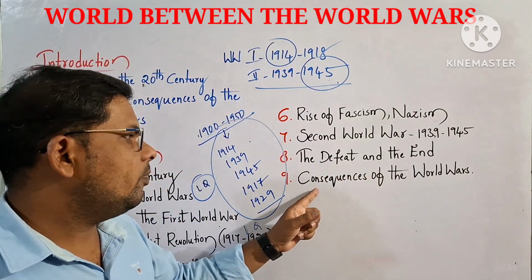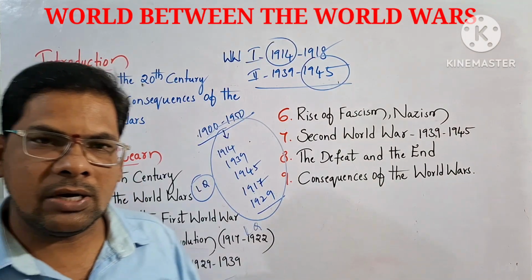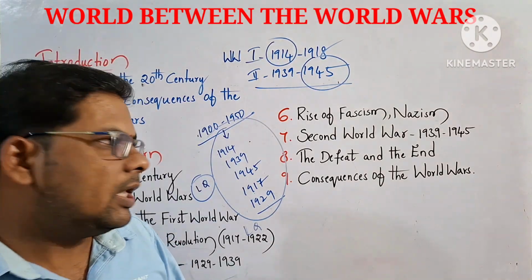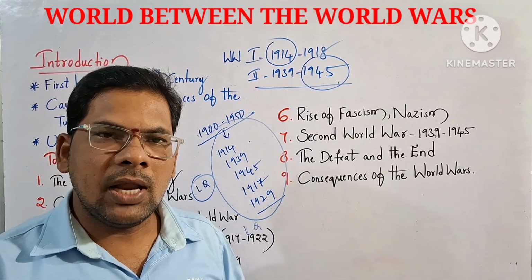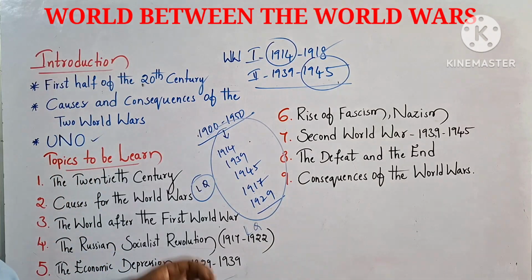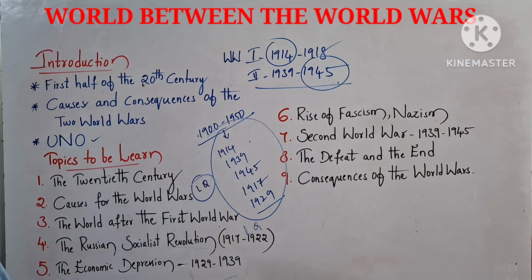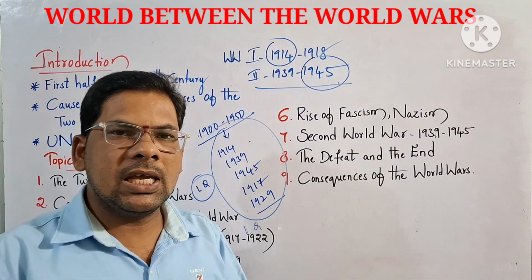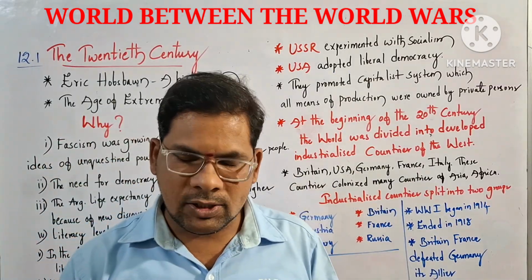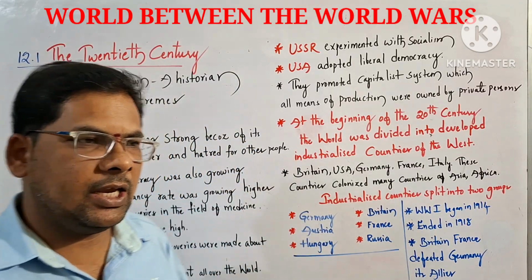And the last topic is consequences of the world wars. The result: is it a positive impact on the world or a negative impact on the world? That we have to discuss. So like this, our lesson, the first chapter in history, the 12th chapter in the textbook, gives these 9 topics to us. One by one we will discuss everything clearly. Now the first topic in this lesson is the 20th century.